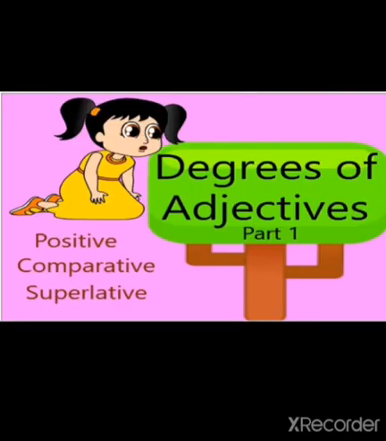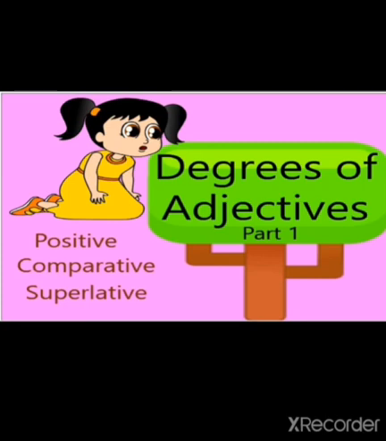Okay, class, as I told you, today we are going to do some review. You have studied adjectives, so today we are going to proceed towards degrees of adjectives. What is an adjective? An adjective is a word that describes a noun. ठीक है ना? Adjective वो word होता है जो कि noun को describe करता है. It describes the quality or the drawback of a noun. यानी किसी भी noun की अच्छाई या बुराई बताता है.